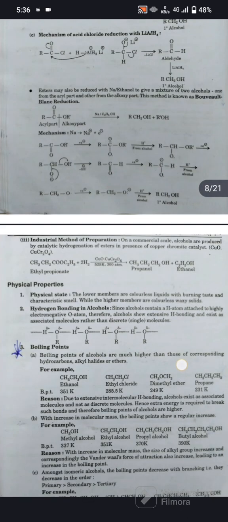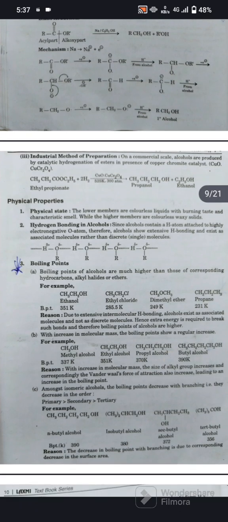Physical properties of alcohols. Physical state. The lower members are colorless liquids with a burning taste and characteristic smell, while the higher members are colorless waxy solids. Hydrogen bonding in alcohol. Since alcohol contains a hydrogen atom attached to a highly electronegative oxygen atom, alcohols show extensive hydrogen bonding and exist as associated molecules rather than single molecules.